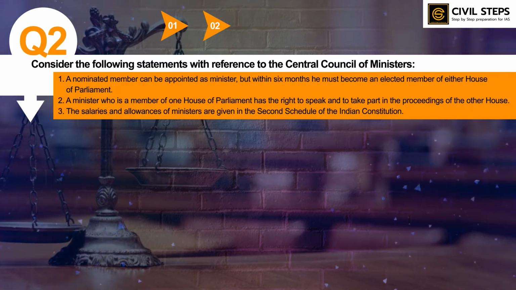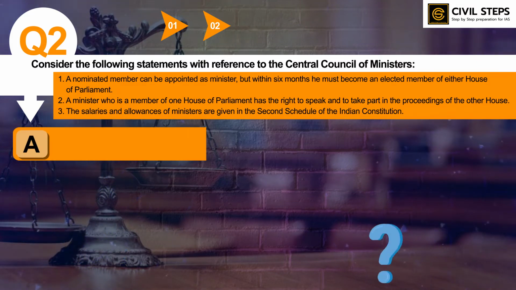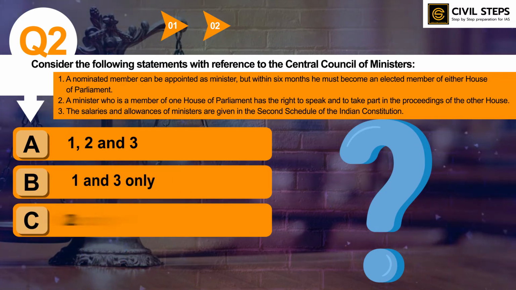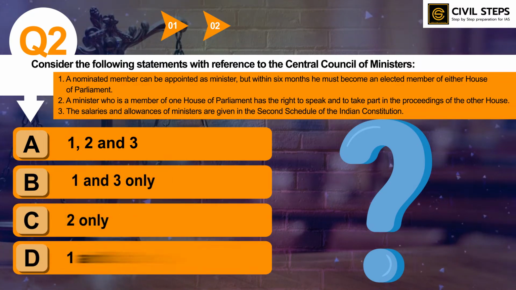Third, the salaries and allowances of ministers are given in the second schedule of the Indian Constitution. So which of the statements given above is or are correct? Option A 1, 2 and 3, B 1 and 3 only, C 2 only, D 1 and 2 only.